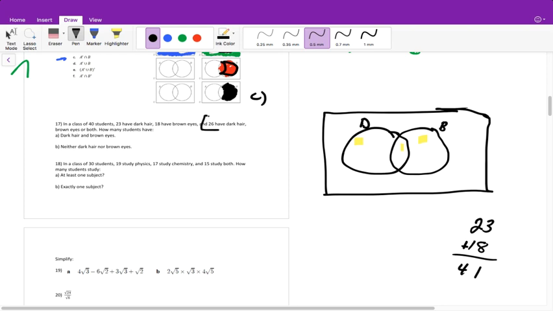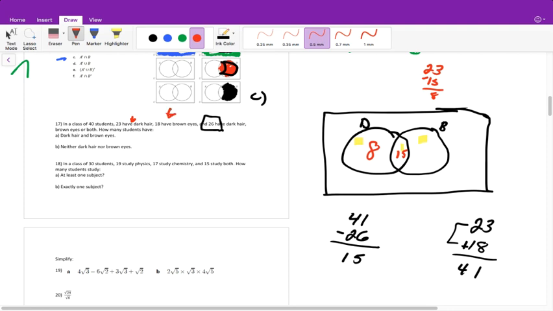Since we only have 26 total people in that region, we need to figure out how many duplicates we have. So we take what we get when we add both of those, and we subtract how many people we know we have. That means 15 people had to have both, so I can write 15 here. Now if 23 had dark hair and 15 is already included in here, 23 minus 15 is equal to 8. So 8 people only have dark hair. If 18 have brown eyes and 15 are already included here, that means 3 had to have just brown eyes.